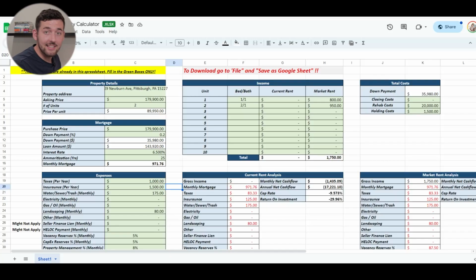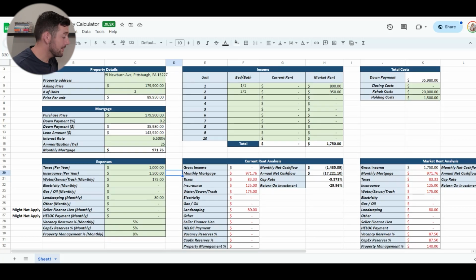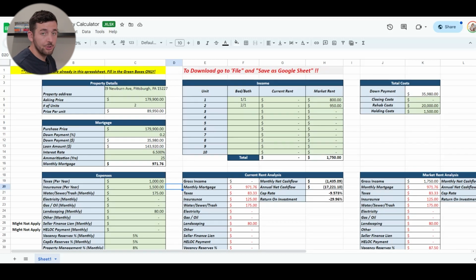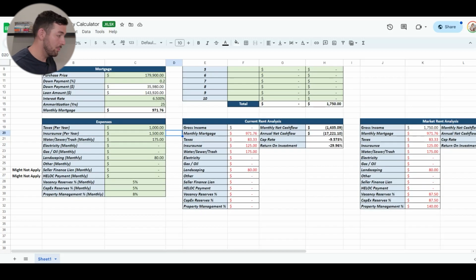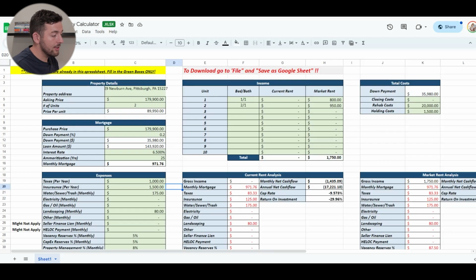Okay, let's get into analyzing a property. If you downloaded the Excel sheet that I provided for rental analysis, then you'll be able to see it. But if not, let me give you a quick glimpse of what it looks like. We have the property details, the mortgage information, just plug in the numbers, and the expenses on the property. I'll show you how you can get those. And then we come to the income, which is the current rent that you can plug in, and the market rent. You'll get an analysis for both of them if you wish. Below is all automated and it'll tell you your cash on cash return and your net cash flow that you should be predicted.